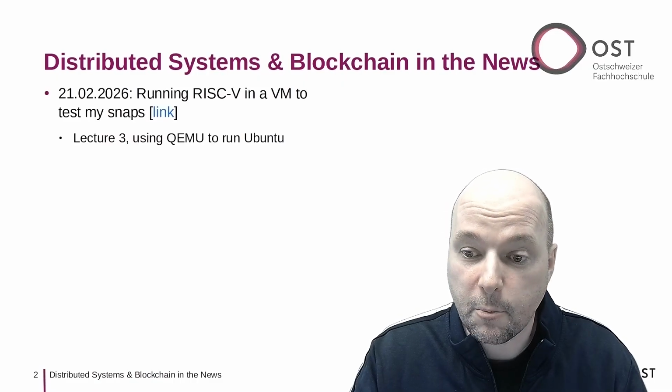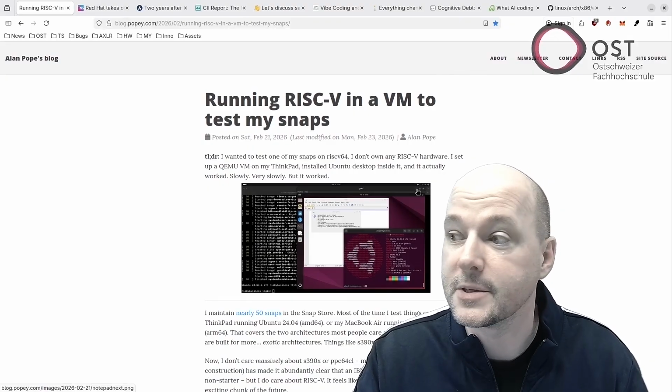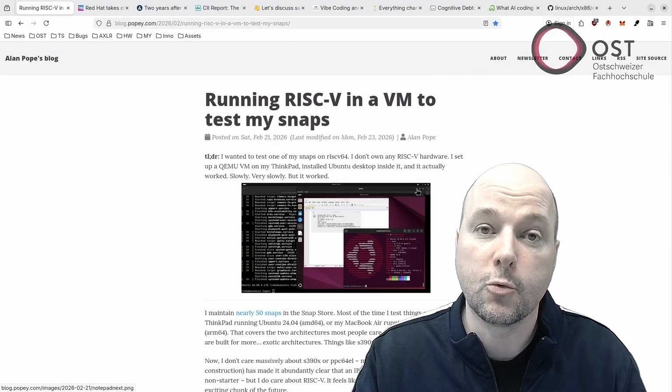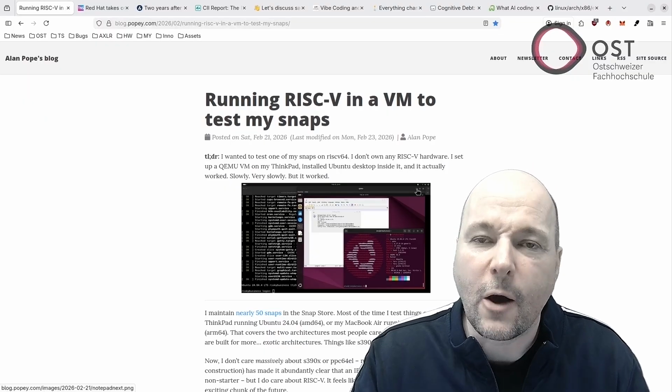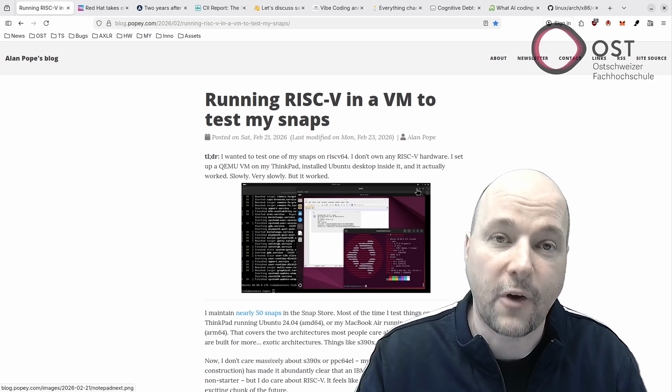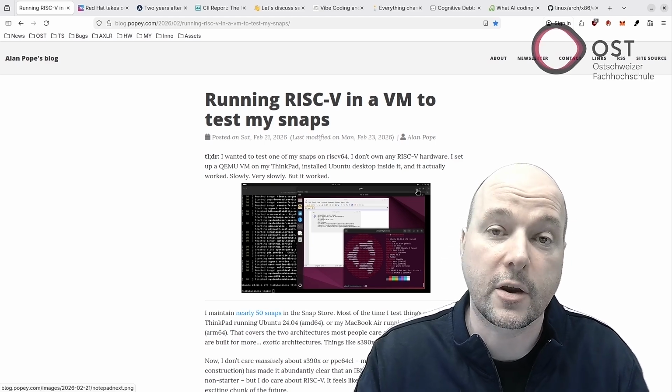The first topic is the following topic here. This describes how to run Ubuntu on RISC-V using a QEMU virtual machine without actually owning RISC-V hardware. And RISC-V is an open instruction set architecture.